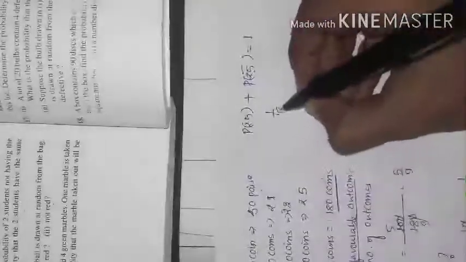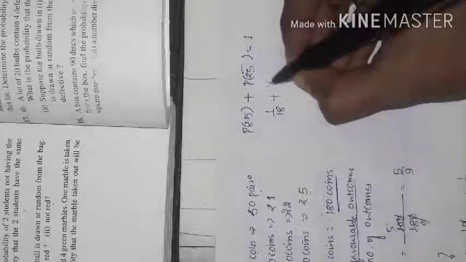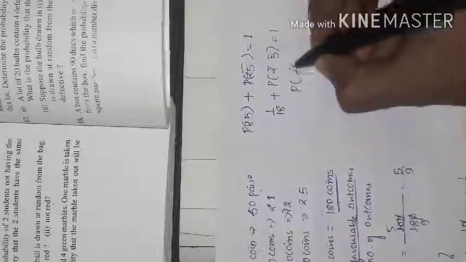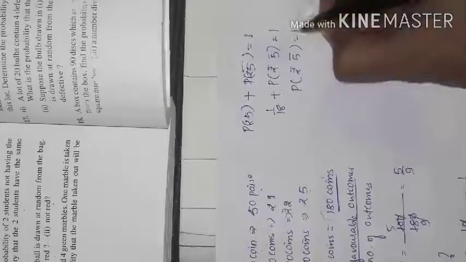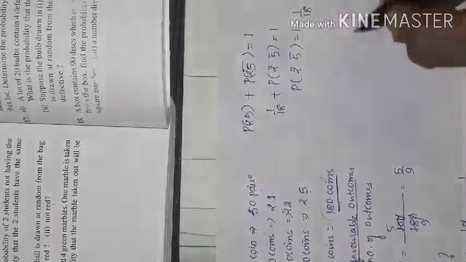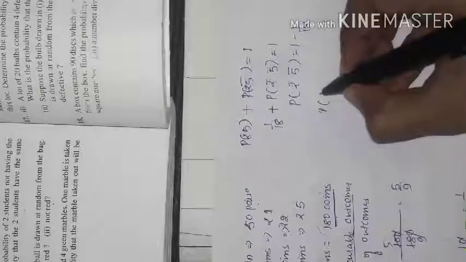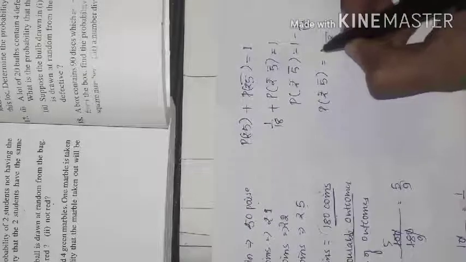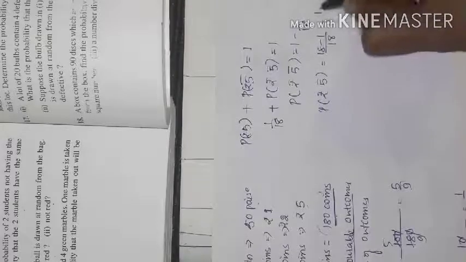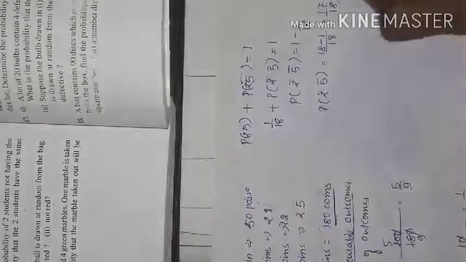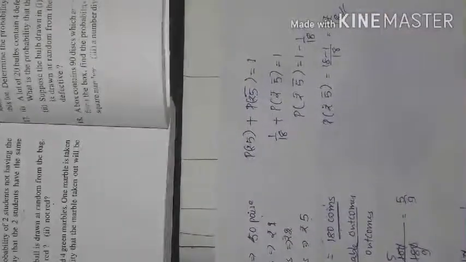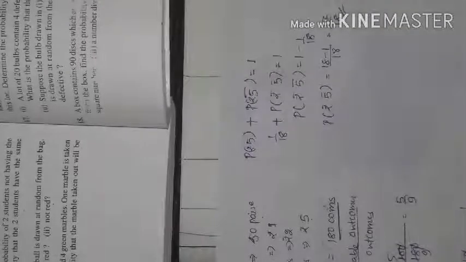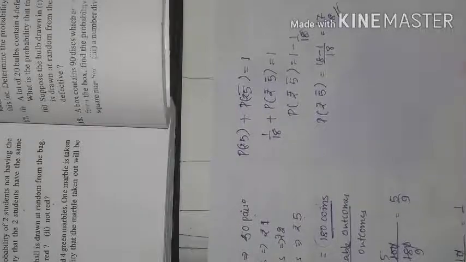1 by 18 plus not a 5, we should find it. So 5 bar is equal to 1. Probability of not a 5 is equal to 1 minus 1 divided by 18. So probability of 5 bar is equal to 18, the LCM, 18 minus 1, which is equal to 17 divided by 18. So this is the probability of not a 5. I hope everyone understood this question. Let us go for the next question.